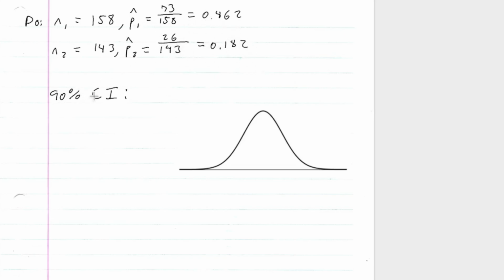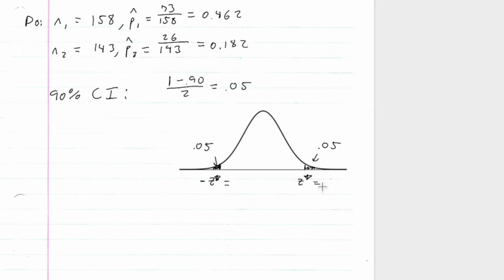Now for the 90% confidence interval, we have to do 1 minus 0.90 over 2, which is 0.05. So we have our critical value here: in each tail the area is 0.05, and we have to find the critical values that go with these.